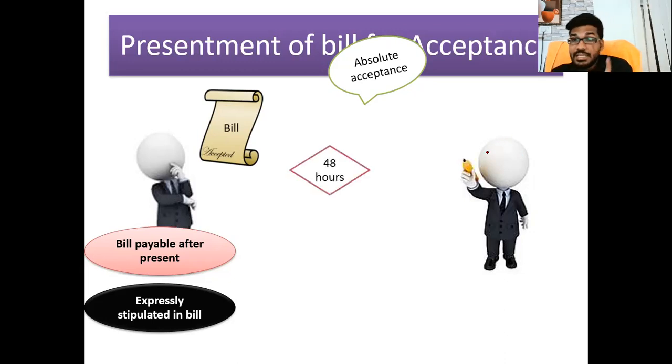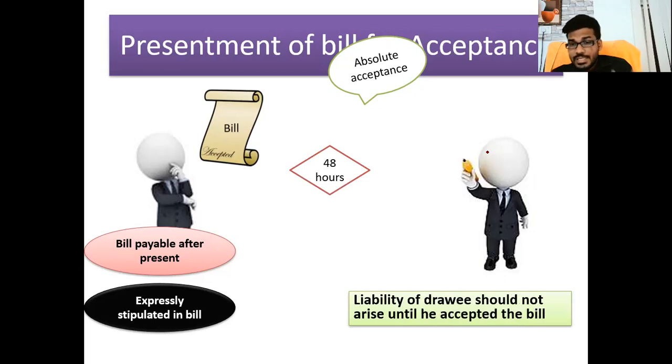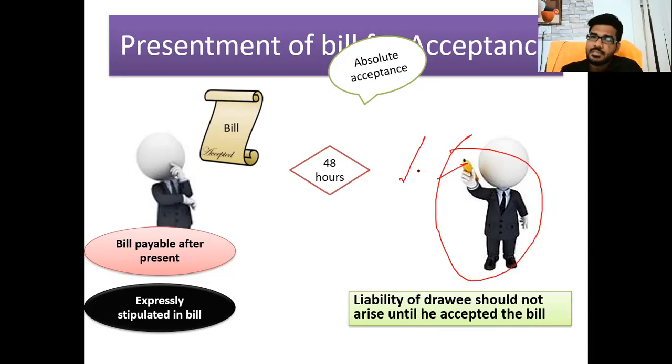So he will give an acceptance within how many hours? 48 hours. If he accepts the instrument, only then does his liability arise. If he does not accept the instrument, he is not liable. The liability of the drawee arises only when he accepts the instrument. He can accept the instrument within 48 hours of the presentment, otherwise that is not valid.